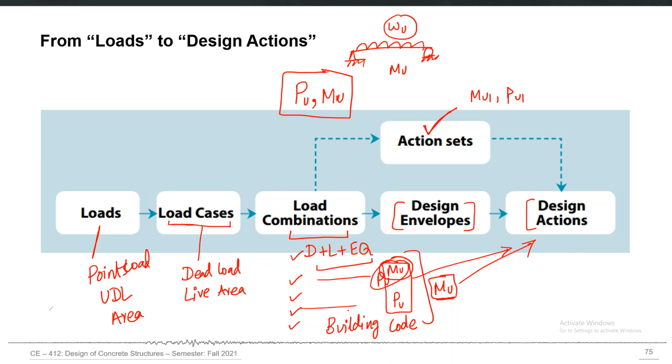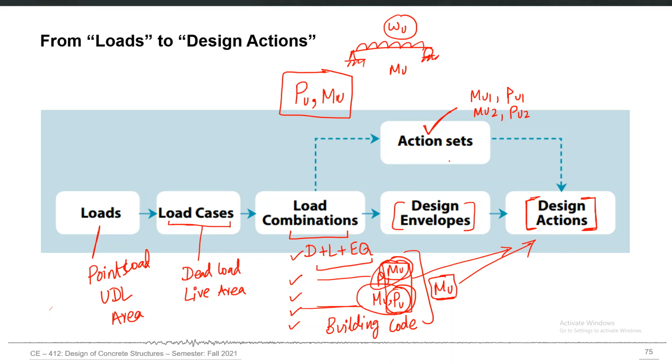Then what you can do in parallel is take that load combination which was causing the maximum PU, and take the moment MU also corresponding to the same load combination, and take that pair as another action set. So MU2 and PU2 will be another action set, and perform the design for that. And then, based on the design which provides more safety, you finally use that design.